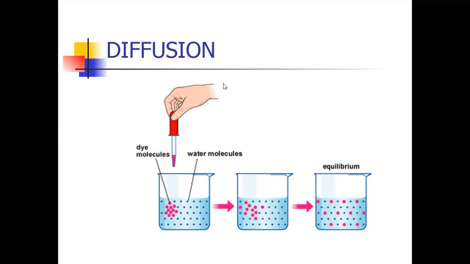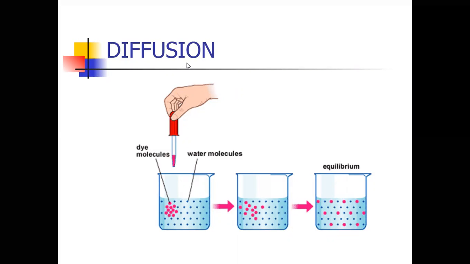Diffusion, imbibition, osmosis. By these three ways, water is absorbed by plant roots. So today we discuss these three types of mechanisms in the absorption of water by the plant roots. The first one is diffusion.